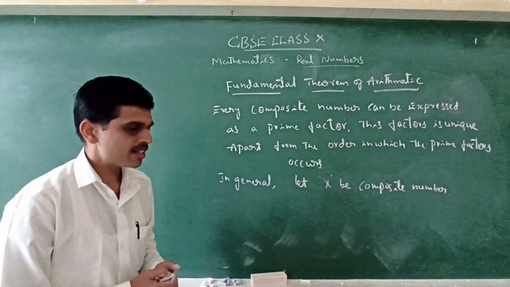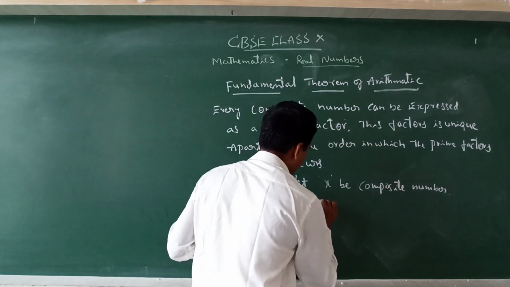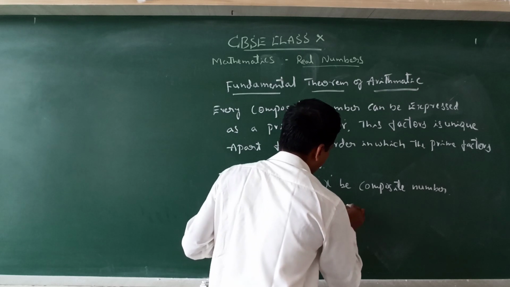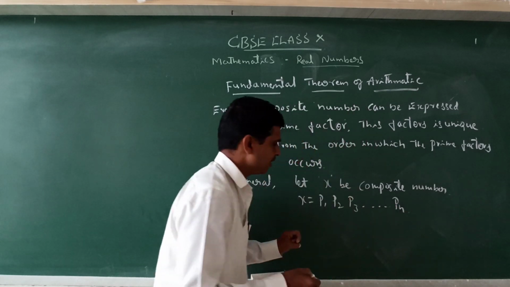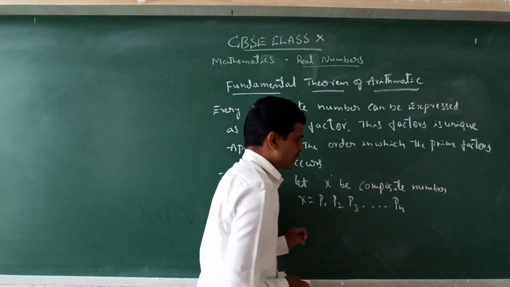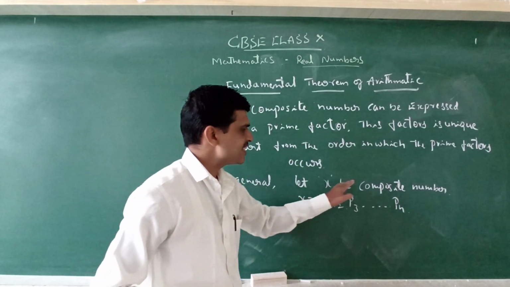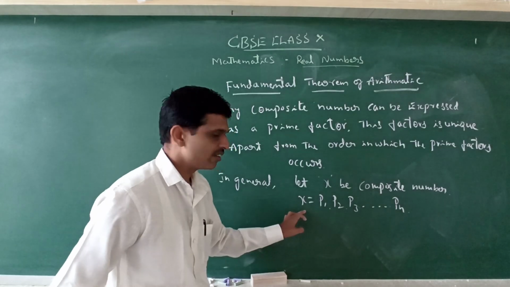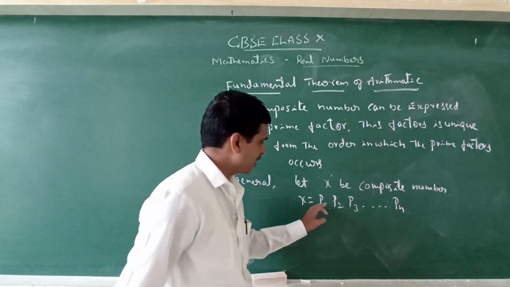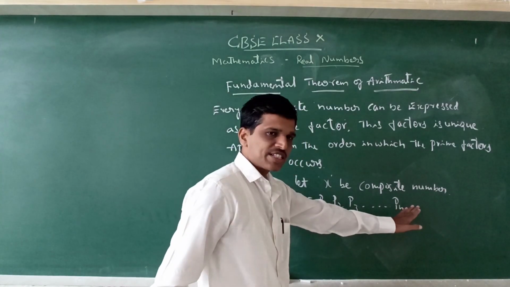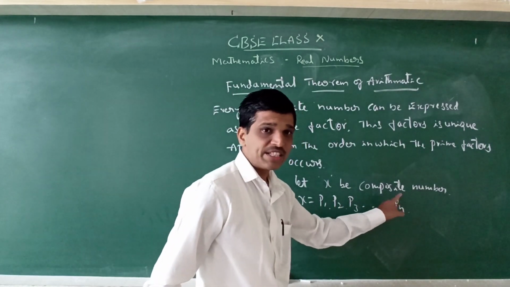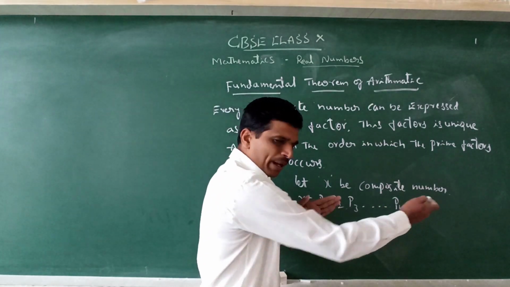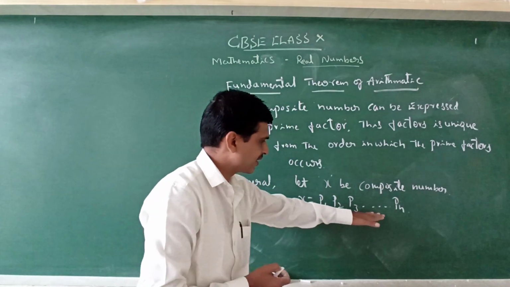So, how can we express it by the factorization method? Therefore, x is equal to p1, p2, p3 and so on up to pn. Why do I express it here? Because consider x is any composite number, in which by the factorization method we can use some more factors. That is why p1, p2, p3 up to pn. These are called prime numbers because these are the prime factors.